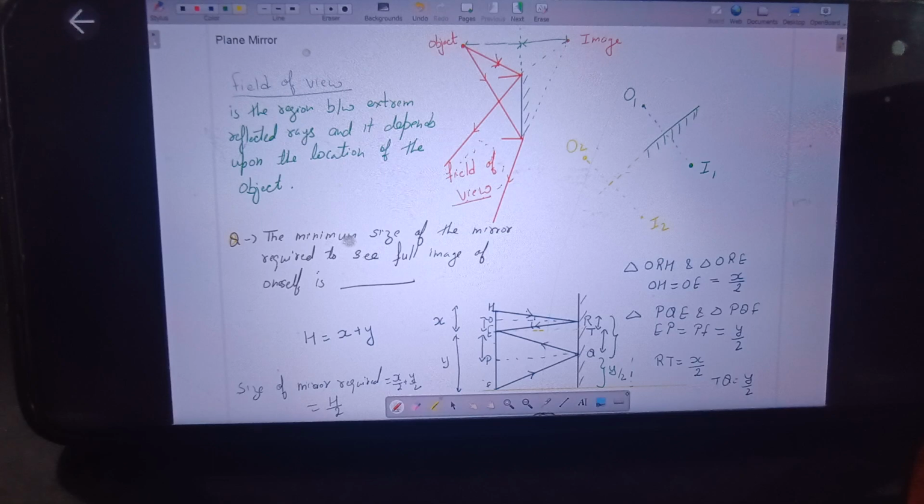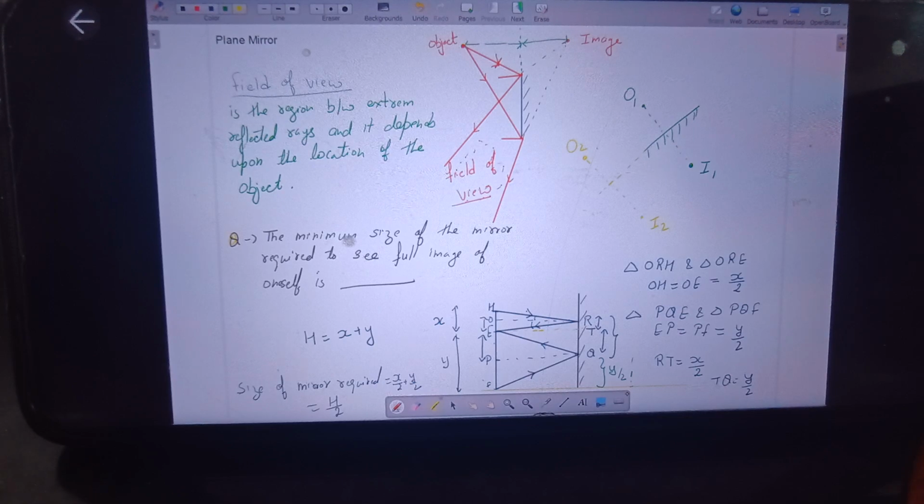And the distance between the person and the mirror doesn't make a difference. It's not important. At whatever distance the person stands, the size of the mirror required will remain the same. But the position of the mirror from the ground is important. It should be kept at a height half the distance between the eyes and the feet. Is this clear to everyone?